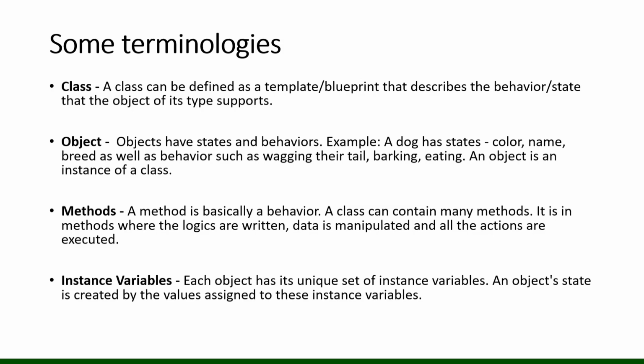Now the methods. What is a method? A method is basically a behavior. A class can contain many methods. In a method, the logic is written, data is manipulated, and all the actions are executed. You will understand what a method is once you see a piece of code. A method is where we write the logic for what a particular method is going to do, and we can access that function depending on the access modifier. And what is an access modifier? That you will also learn when I write a piece of code.